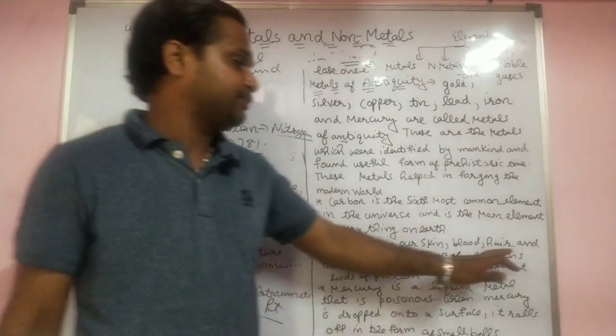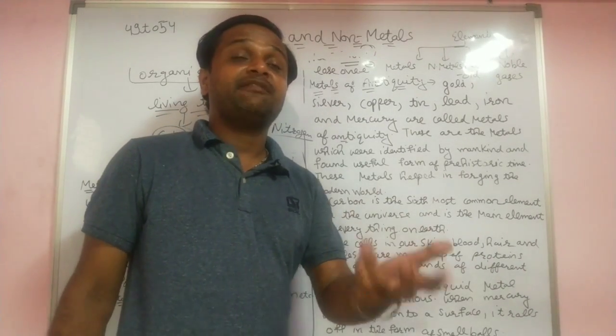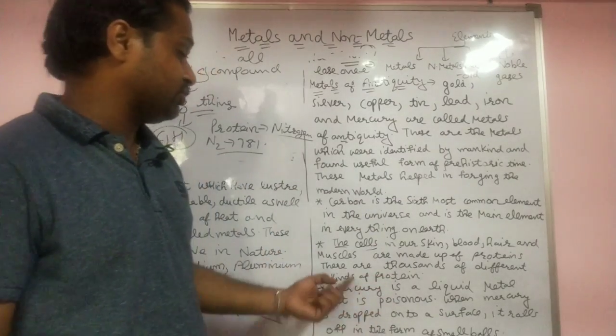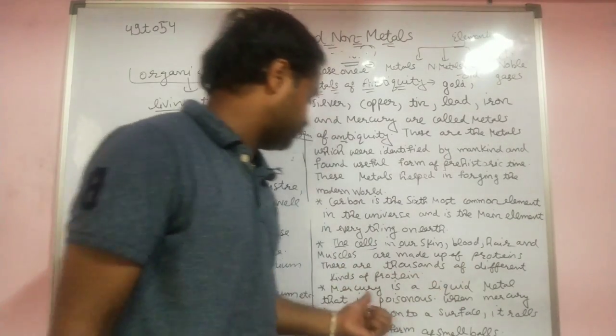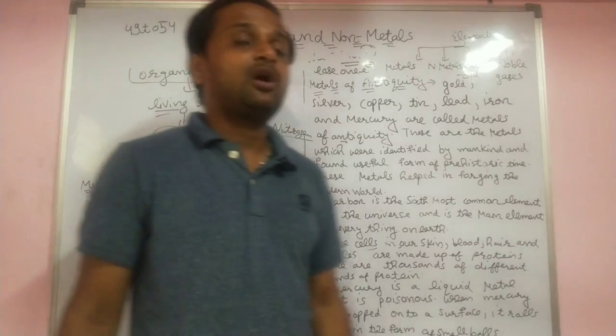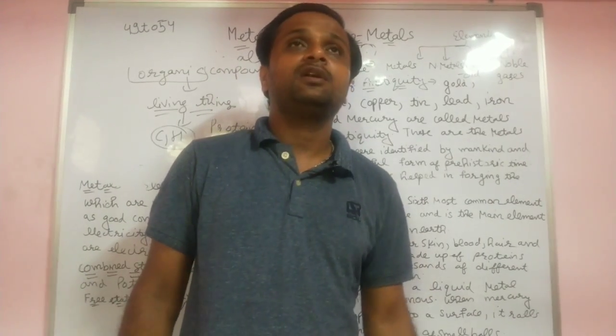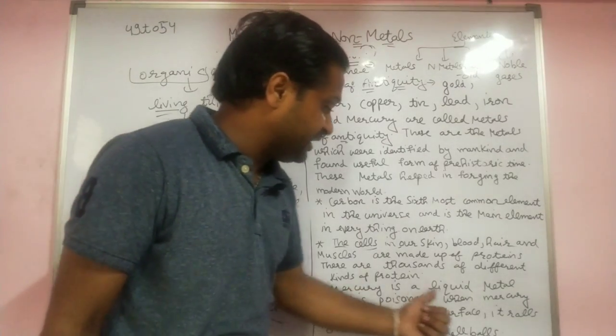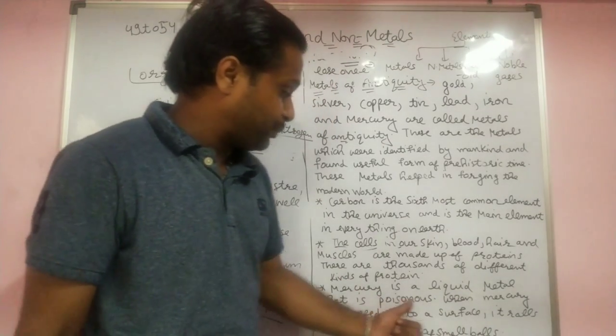And protein helps in growth, to repair wear and tear of tissues and in the formation of new tissues. There are thousands of kinds of proteins found in our environment and in our body. Mercury is a liquid metal that is poisonous.